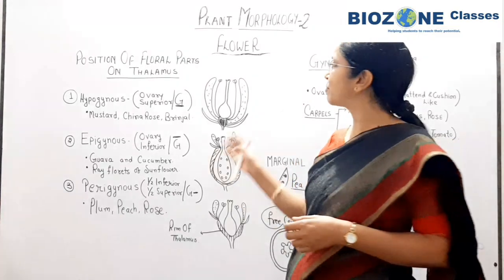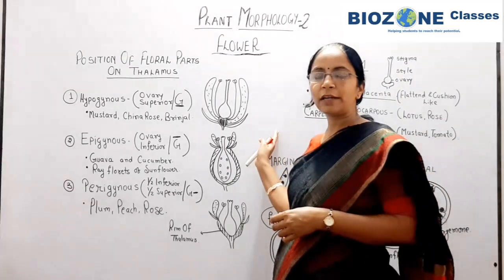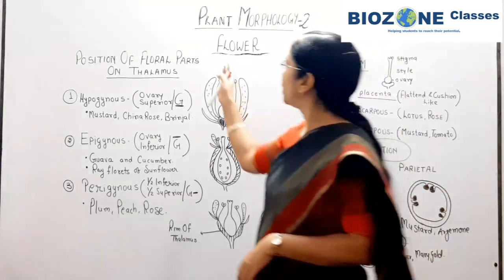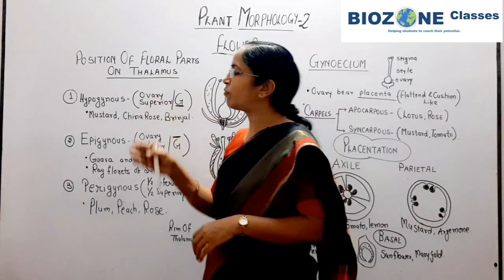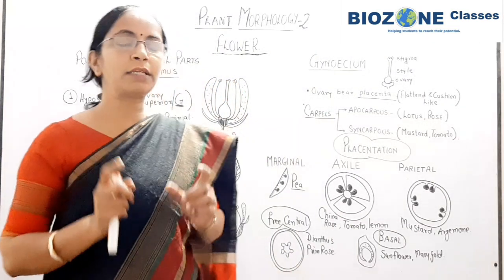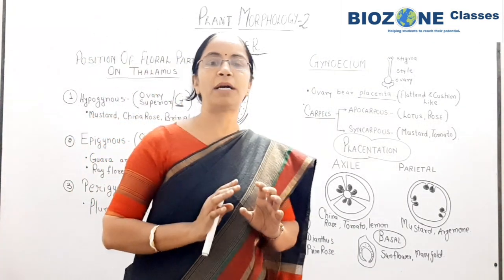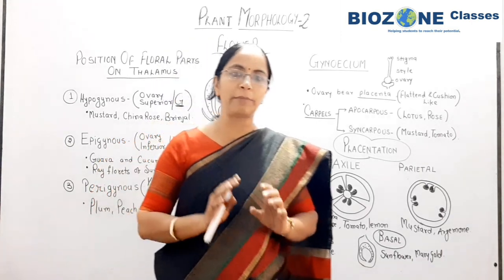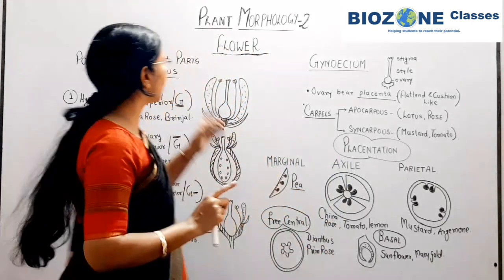Friends, let's begin with the position of floral parts in the flower, the androecium as well as the gynoecium part of the flower. When we come towards the position of floral parts, is it clear to all? All the floral parts, you remember, are situated on the thalamus, and that we study here.